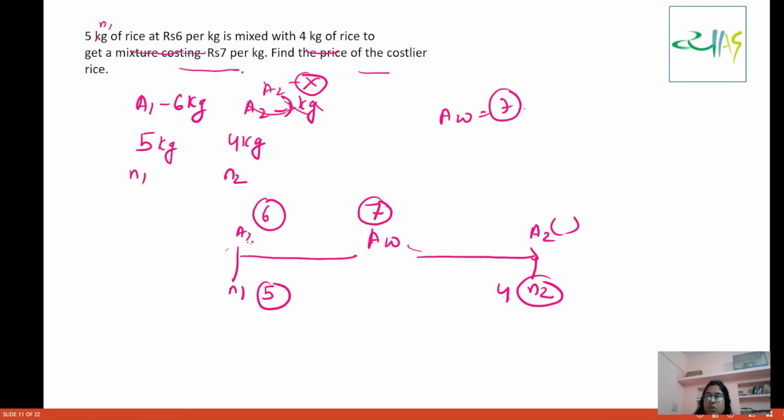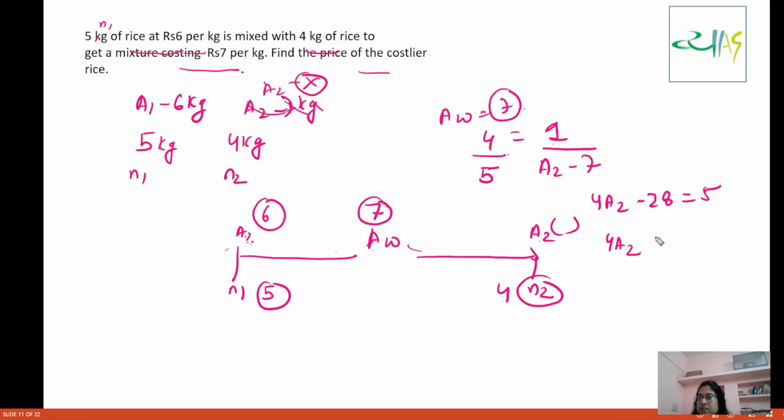How? This 4 corresponds to the distance between AW minus A1. So 4 by 5, this is 7 minus 6, so write 1 here. 7 minus 6 is 1 and this is A2 minus 7. So what are you going to get? 4A2 minus 28 is equal to 5. From here, you can get the price of costlier rice.